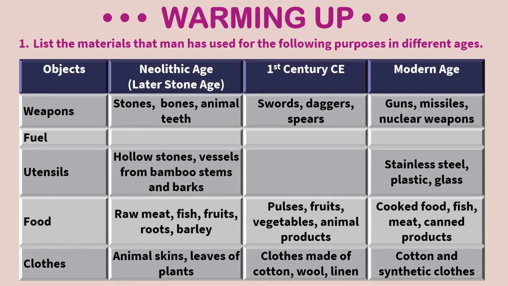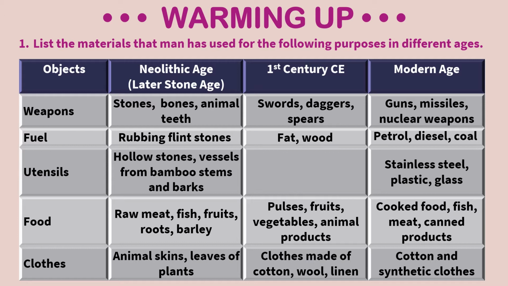Now, the weapons used in the Neolithic age would probably be stones, bones, animals' teeth. In the 1st century CE, swords, daggers, spear. In the modern age, guns, missiles, nuclear weapons. The fuel of the Neolithic age, rubbing two flint stones together, fat, wood, and as you are aware of today's modern age, petrol, diesel and coal.